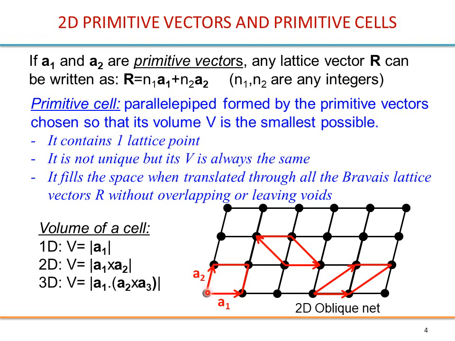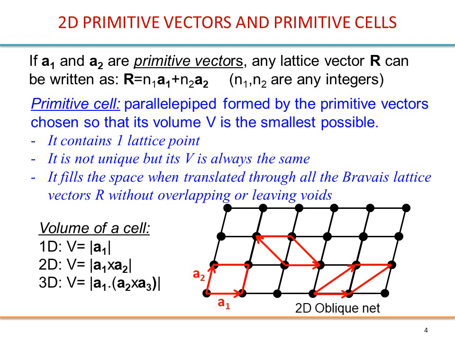So indeed, if you take this one and you translate it by vector A1, it will become this one. Okay, you can continue in this direction and make this line. You can then do a translation by A2. So this cell will become this one, and you see that you can in fact tile the space, fill the space without leaving any voids and without any overlapping.